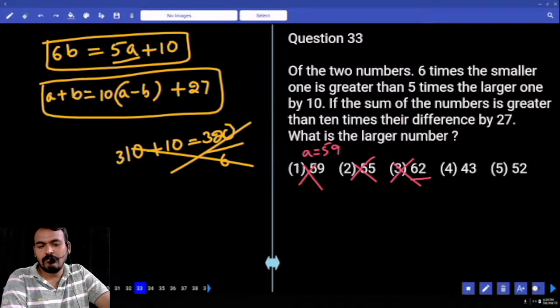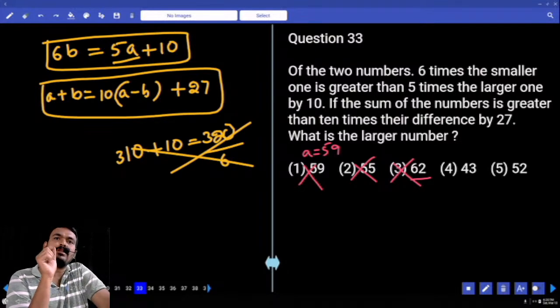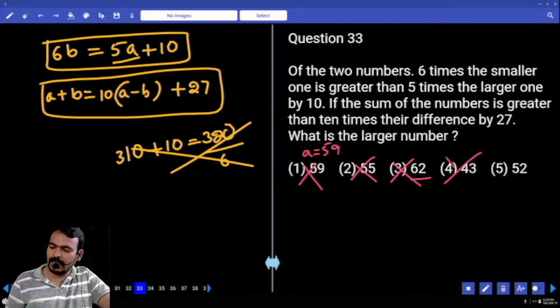What is the next one? 43. 43 into 5 means it ends with 5, plus 10 means it ends with 5. Is it exactly divisible by 6? No. What is the last option?